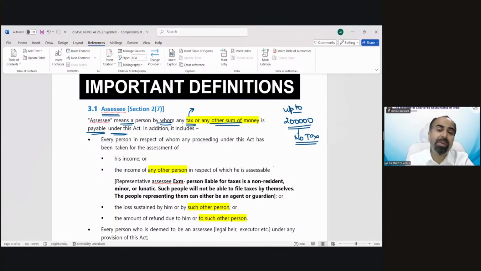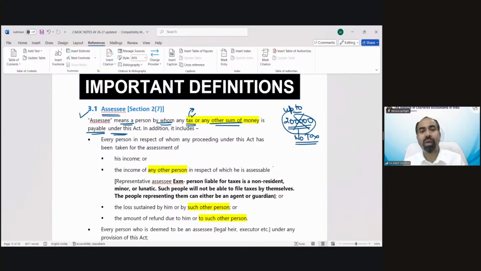So you would not be called an assessee. Just apply this example upon yourself. You all students, I believe the majority of you do not have any income, not even up to 2 lakh rupees. You are not earning anything. Even if you are earning up to 2 lakh rupees, there is no tax liability upon you. So you technically do not fall in the definition of assessee yet. I am earning income on which I need to pay tax. So I am an assessee because I do fall in the first part of this definition.